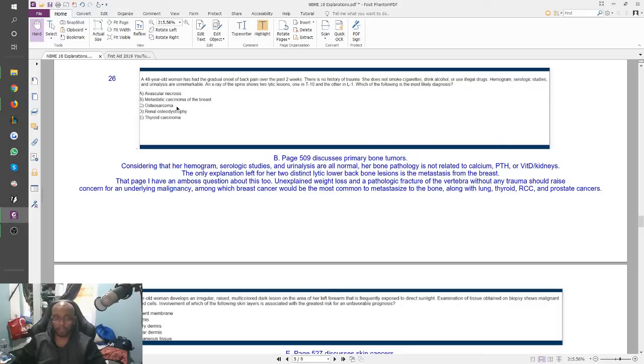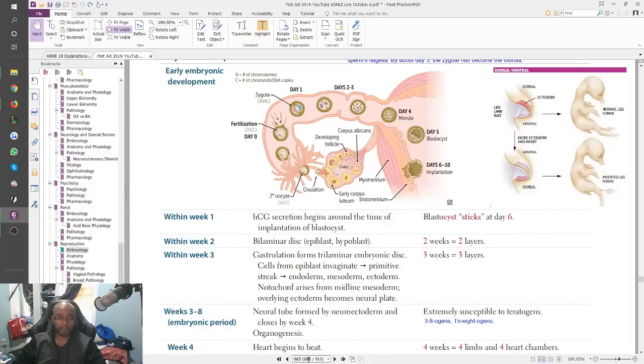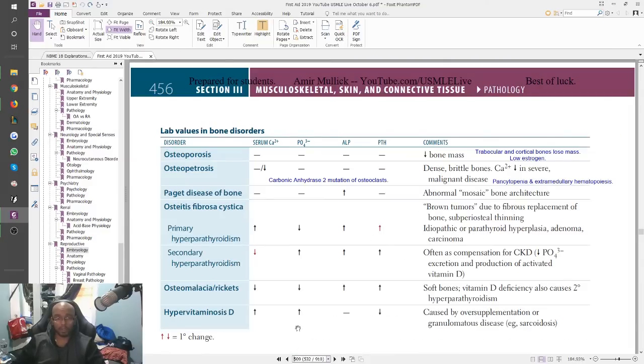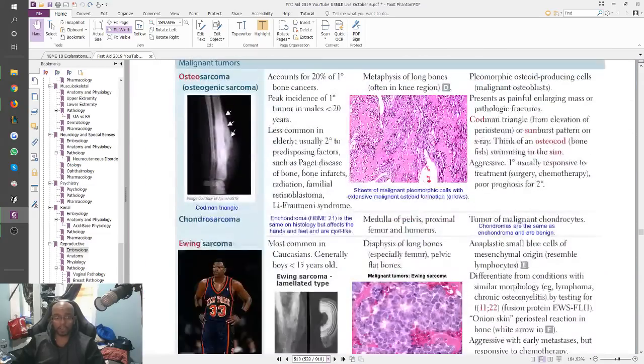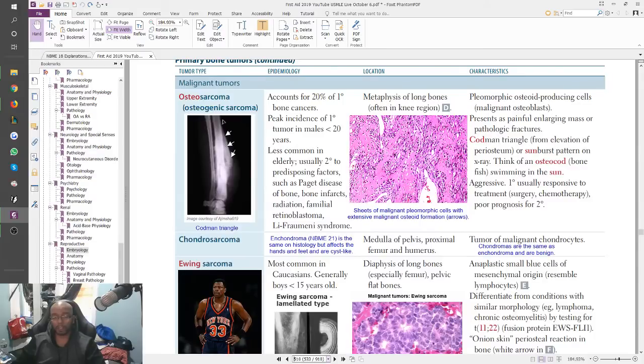C, osteosarcoma. Okay. Osteosarcoma, although it could occur with normal hemogram, serologic studies, and all that, it doesn't occur at these areas of T10 and L1. That usually occurs in the long bones of your legs and stuff. Let me show you what I'm talking about. So this page tells you the lab values, right? And you can see osteosarcoma is not really here. But osteosarcoma is a cancer that you start seeing right here, and you have to remember the Codman triangle thing. You have to remember how it occurs in the metaphysis of long bones. So it's not really relevant to our patient at all. She has back pain.